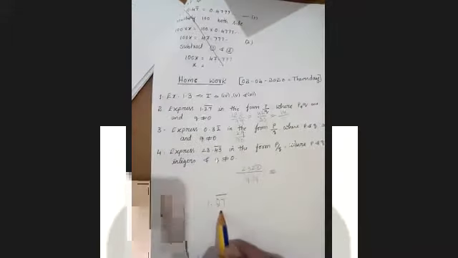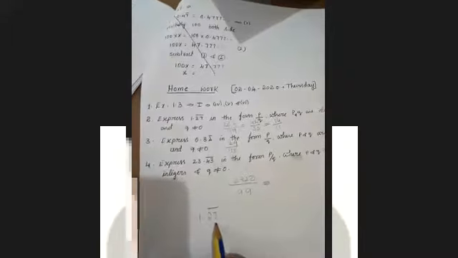Listen carefully. This method which I'm going to explain you have to use only for cross-checking, not for solving. For solving, you have to use the method which I taught yesterday. See the first question they gave: 1.27 bar means 27 is repeating. How many digits are repeating here? 2 digits.